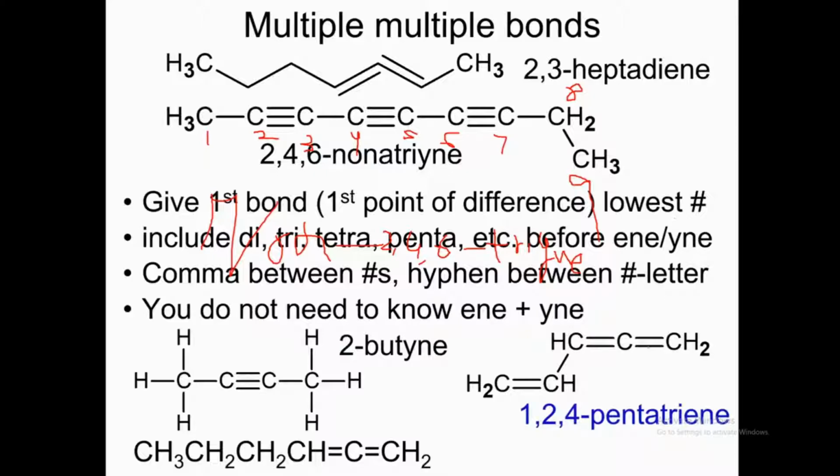1,2,4-pentatriene. Why? Because this is 1, 2, 3, 4 and 5. So there's a double bond at 1, there's a double bond at 2, and there's a double bond at position 4. That's why 1, 2, 4, because there are 3 double bonds. There are 5 carbons, we are calling it penta, and due to 3 double bonds we call it tri, and there are double bonds, that's why we call it ene. 1,2,4-pentatriene. And there is 1,2-hexadiene.